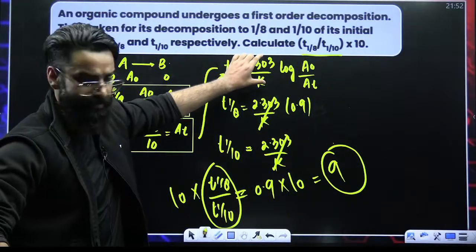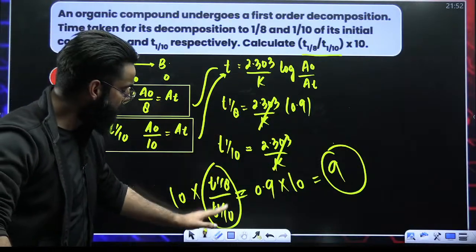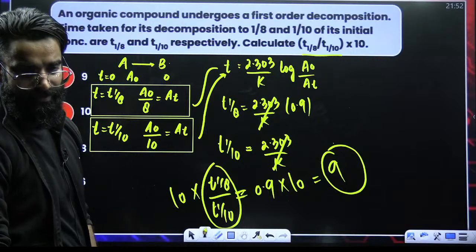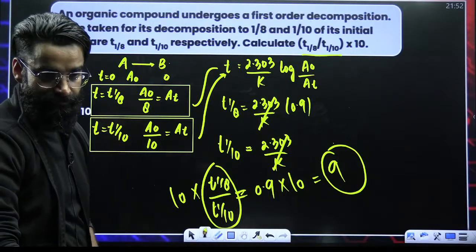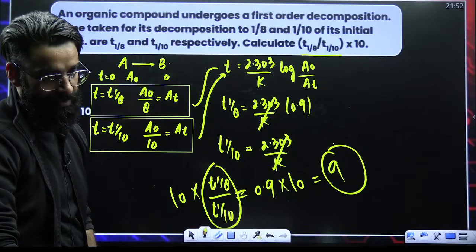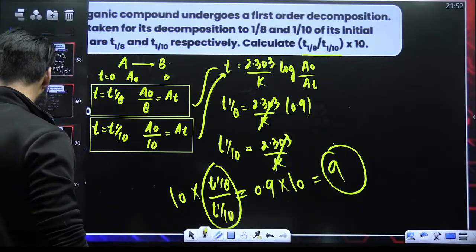Simple. I wrote the integrated equation. Put the first condition here, put the second condition here. Divide the two, multiply by 10. You'll be getting the exact value here as 9. Right? Perfectly done, people. This sort of a question you should be in a position to solve.